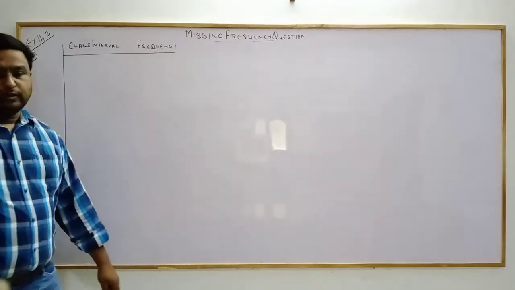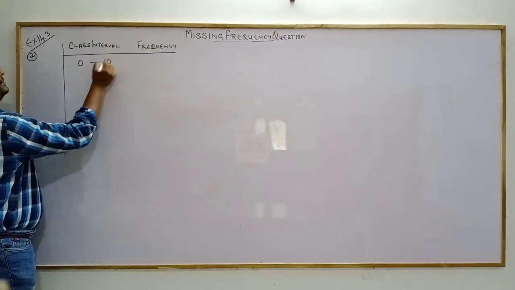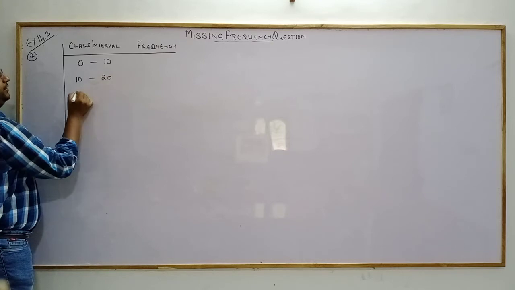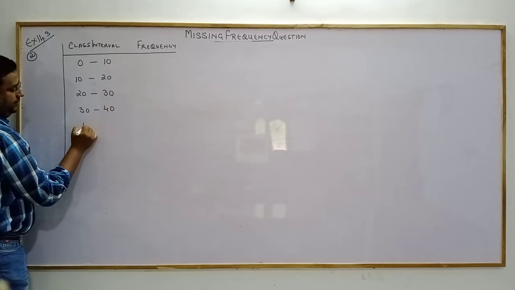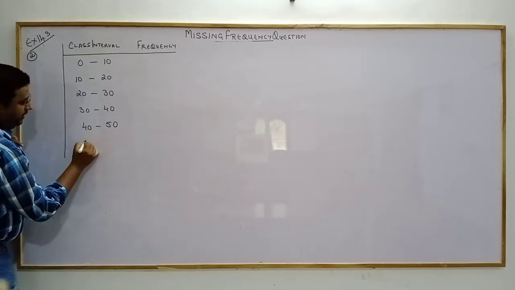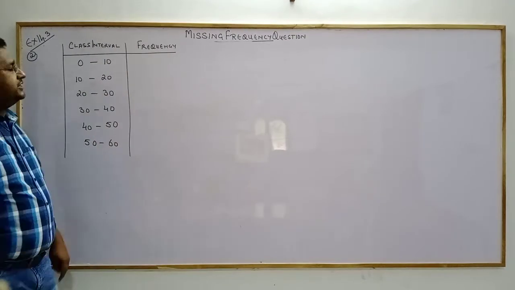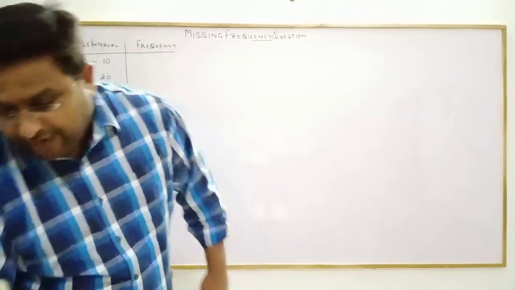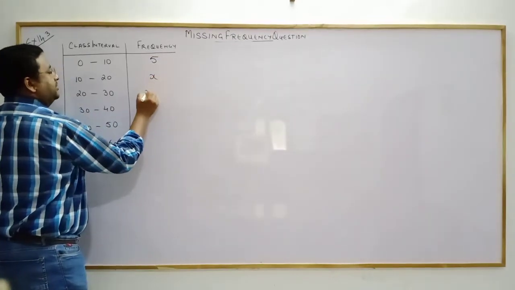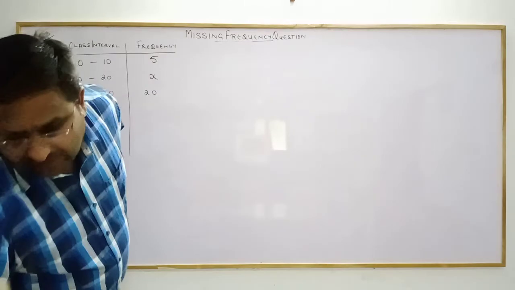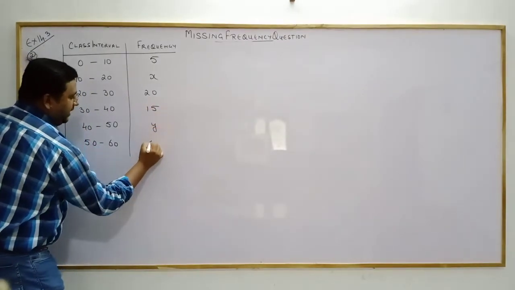Class interval is given from 0 to 10 till 60: 0 to 10, 10 to 20, 20 to 30, 30 to 40, 40 to 50 and 50 to 60. And the frequency, if you take a look, is given to you as 5, x, 20, 15, y and 5.